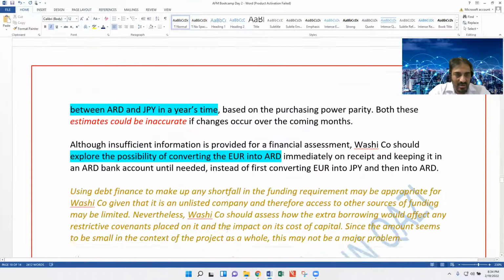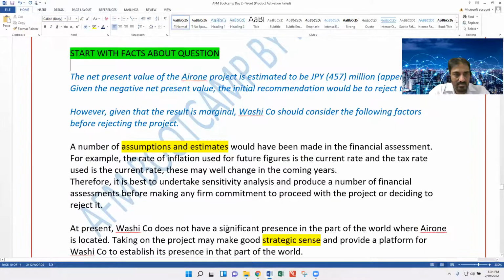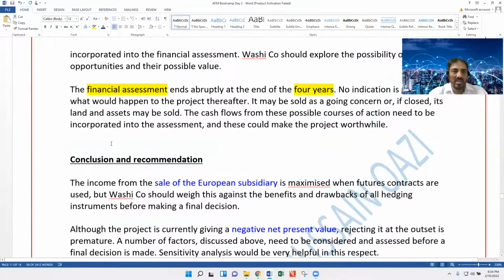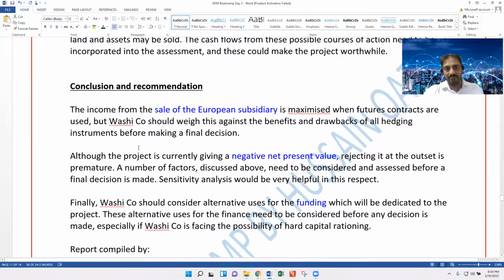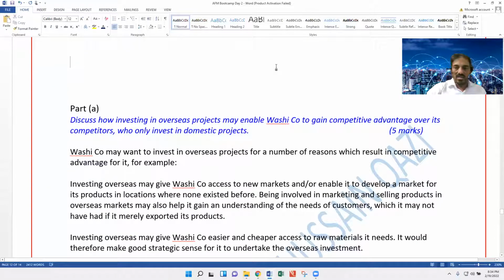So here, this is the important point. You cannot consider this as important facts. The rest you can read accordingly, no worries, same as we discussed earlier. The remaining part is part A and part B.